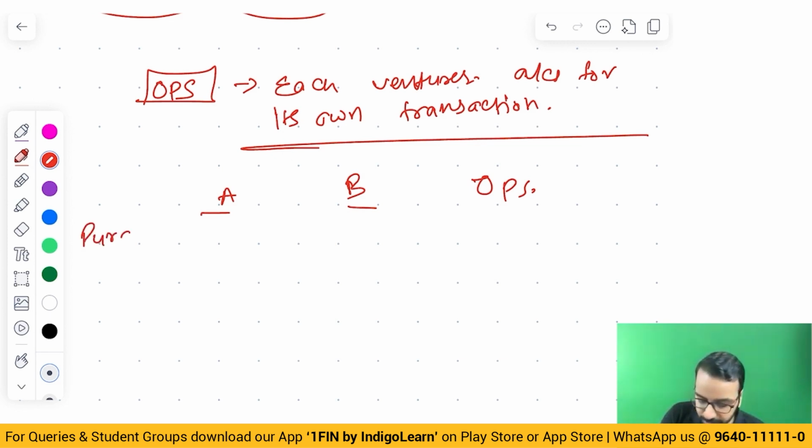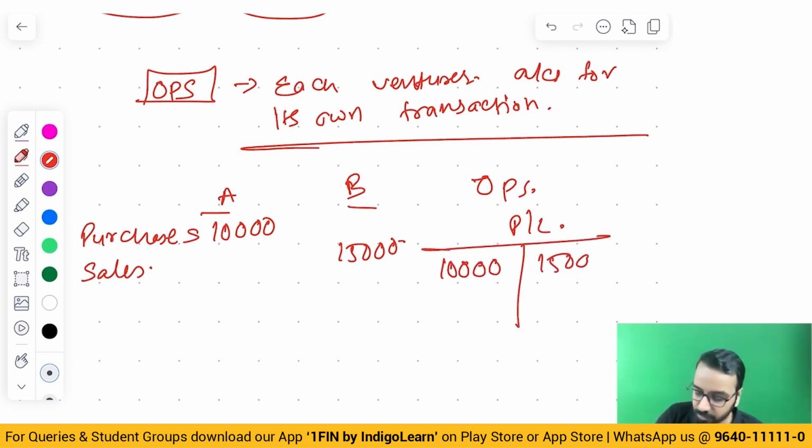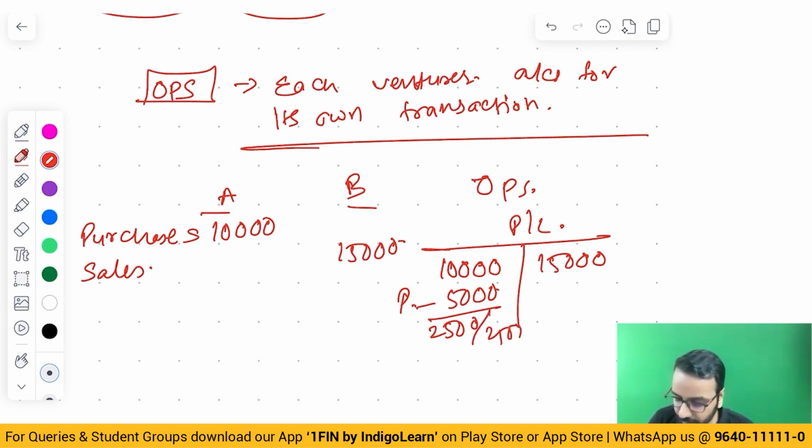A carried out purchases of 10,000. B did the sales of 15,000. If you prepare the P&L account of the joint venture, purchases 10,000 and sales 15,000 give a profit of 5,000. Say this profit has to be equally split, 2,500 each.